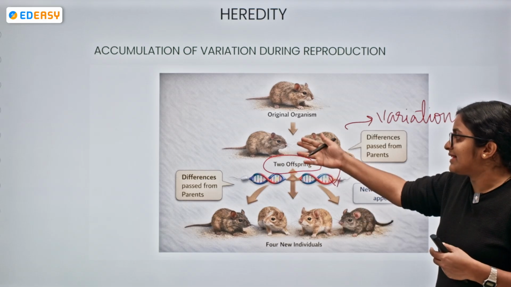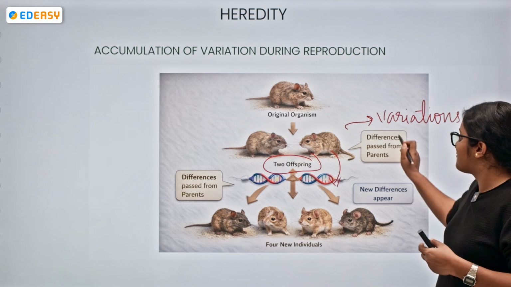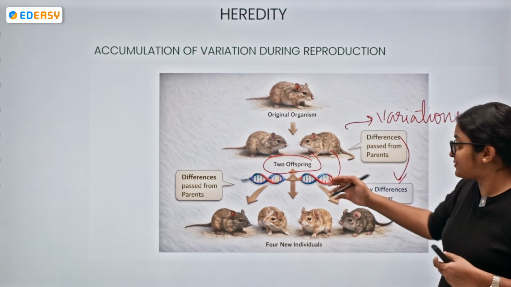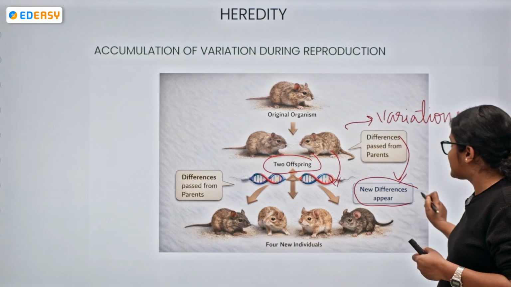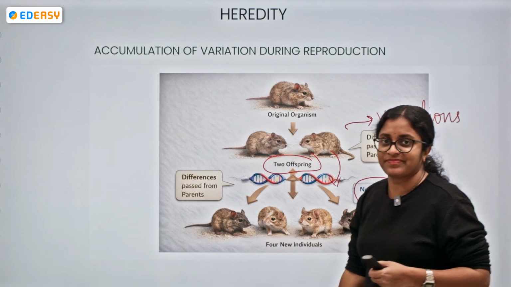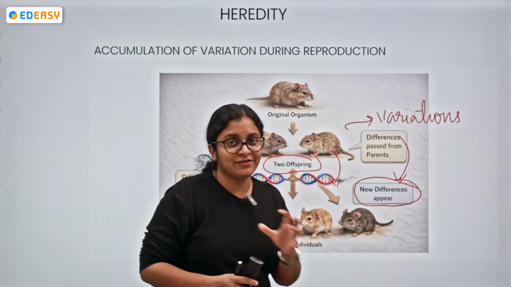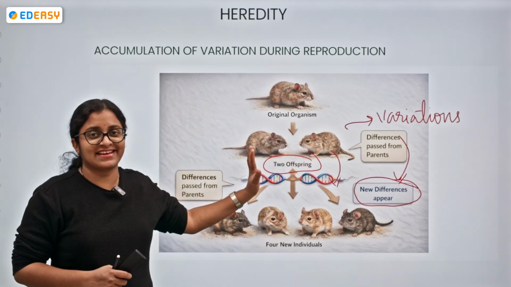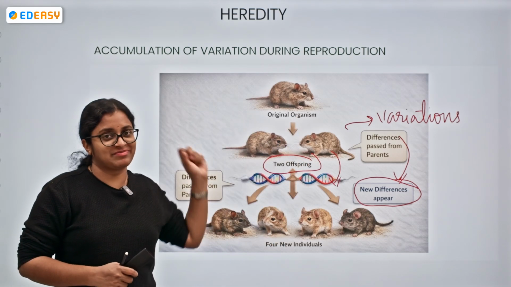We can say the differences are being passed from parents to the offsprings, and in the new offsprings, the differences are going to appear. Okay, I'll tell you once again. The original organism, two offsprings are there. Very nice, very cute offsprings are there.